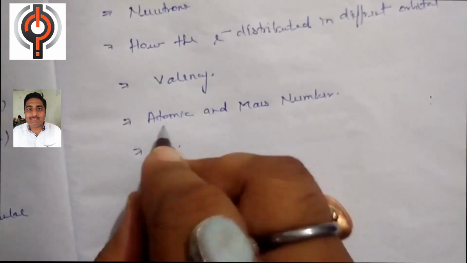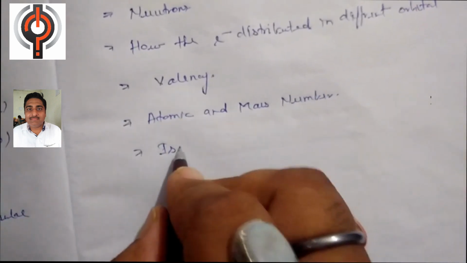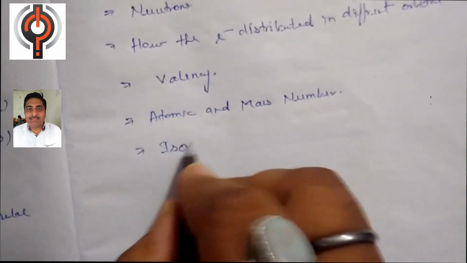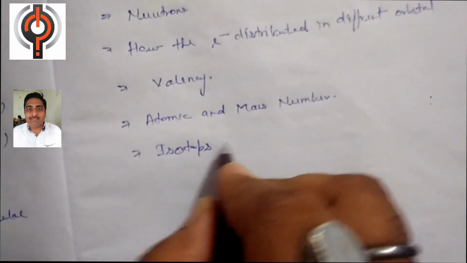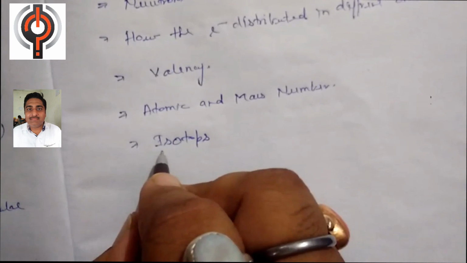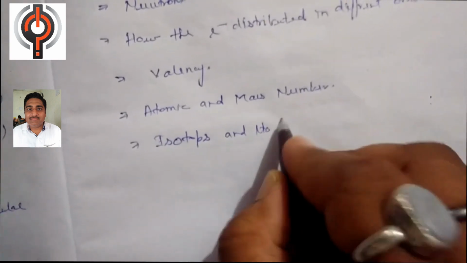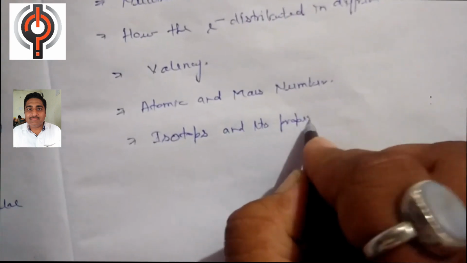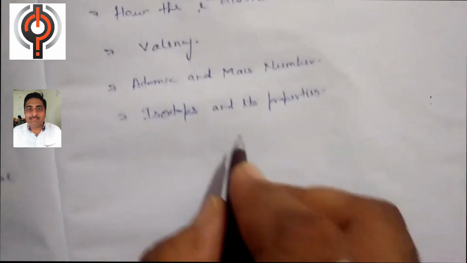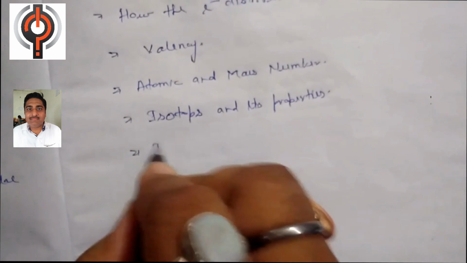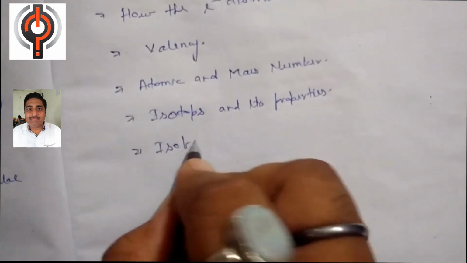After discussing the atomic number and mass number, the new concept of isotopes arrives, and in this topic we will discuss what isotopes are and their properties, and then after we will discuss isobars.